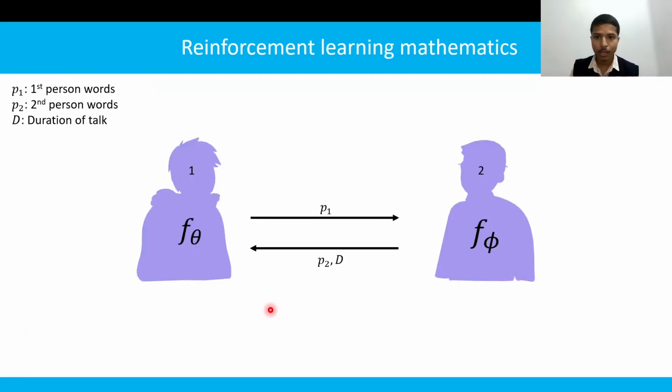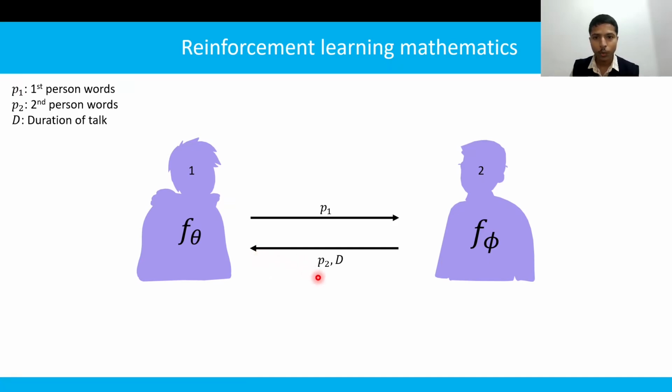Here we have taken the same example, but now the first person is not a human; let's consider it to be a machine or a robot. Then the second person is a human, which is represented by f phi, whereas the first person is represented by the function f theta. The second person speaks a few words to the first person, represented by the variable p2.